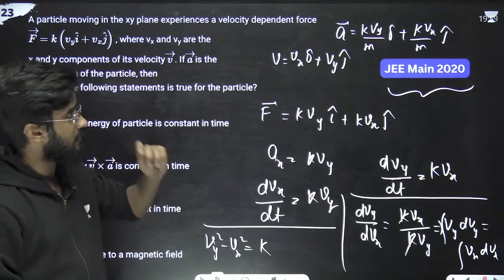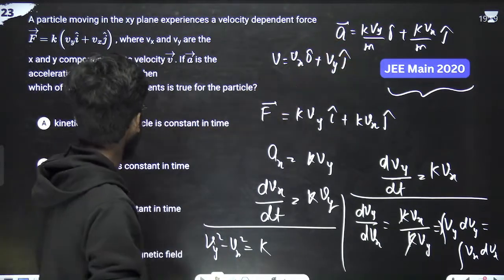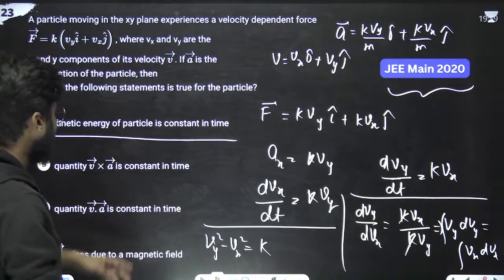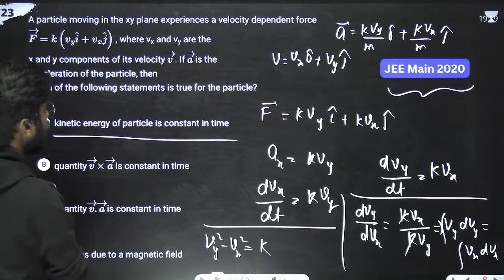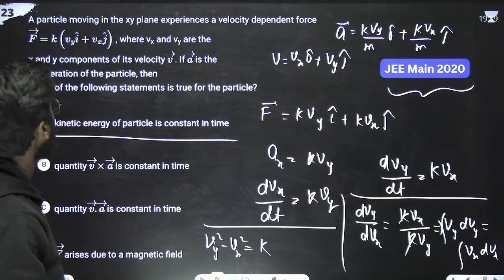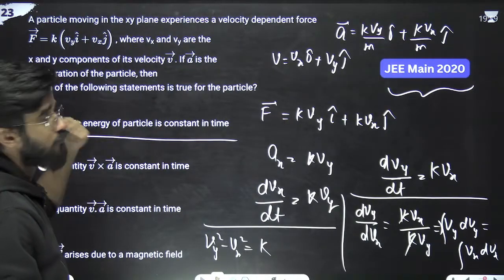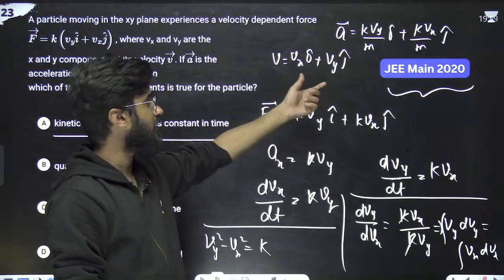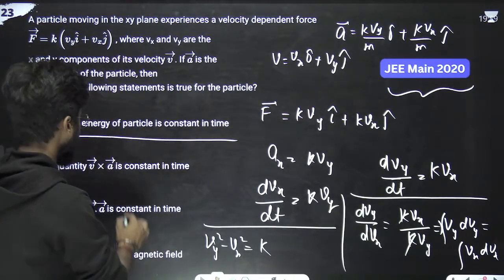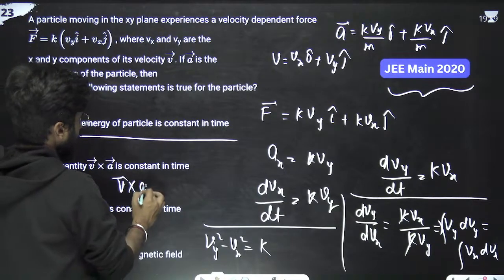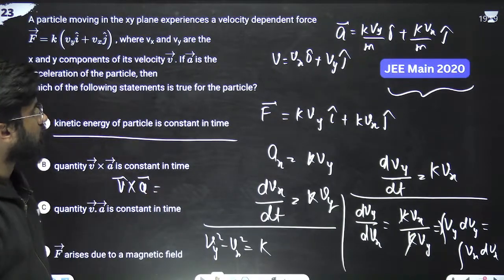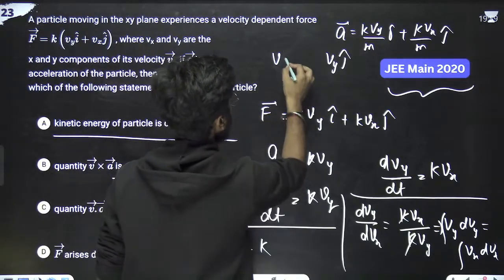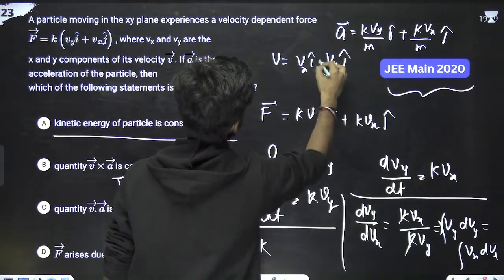Now just look at one thing. Is the kinetic energy of the particle constant in time? Firstly, we'll calculate v cross a. Is kinetic energy constant or not? No, because the force is variable, so velocity will also be variable, so kinetic energy will not be constant. So we'll simply write v cross a, this into this, where v is Vx i cap plus Vy j cap.